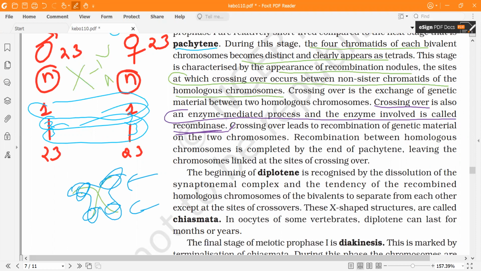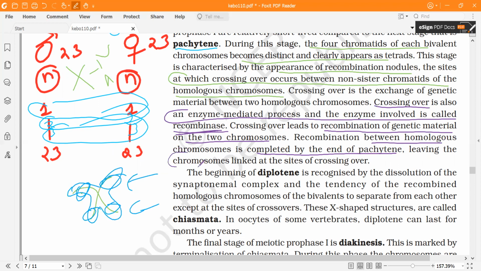So what will happen? See, this is the reason. Crossing over is the reason why we have certain characters from mother, certain characters from father. We are not an identical copy of any one of them. It may happen that we have more characters from mother or more characters from father. So it leads to recombination of two chromosomes. It is completed by the end of pachytene.